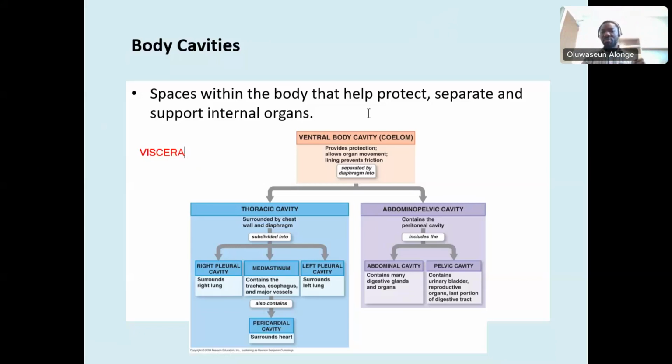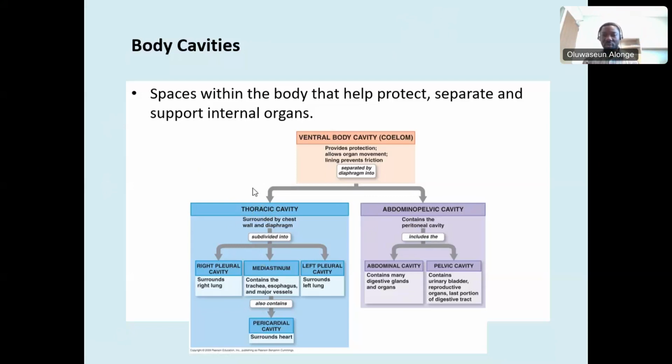Now there are spaces within the body that help to protect organs. They also support the internal organs. So there are two different categories based on major section. We say we have the anterior cavity and the posterior cavity, or ventral cavity and dorsal cavity. So here on this page, you have the ventral cavity, or the anterior cavity. The ventral cavity, the largest one, is the thoracic cavity, and also you have the abdominal pelvic cavity, or abdominal and pelvic cavity. When you blend it together, it becomes abdominal pelvic cavity.